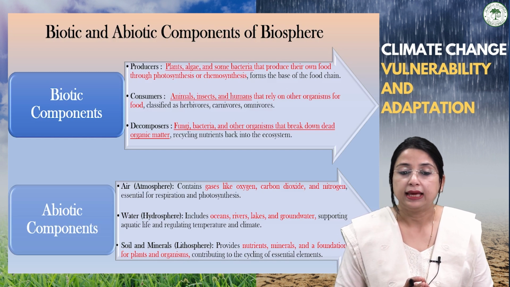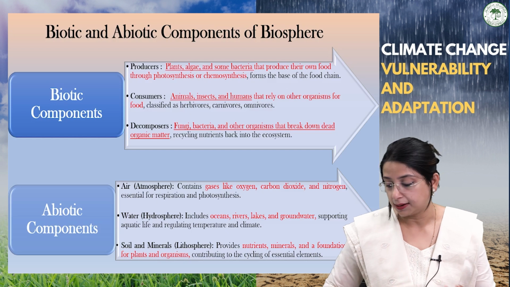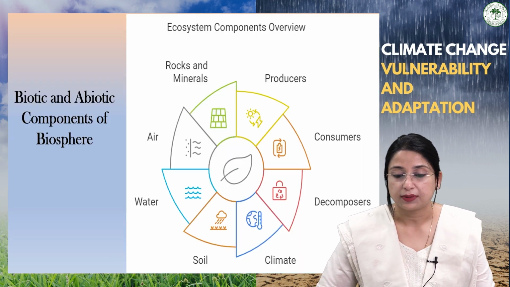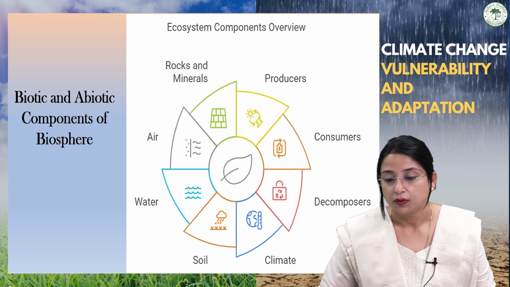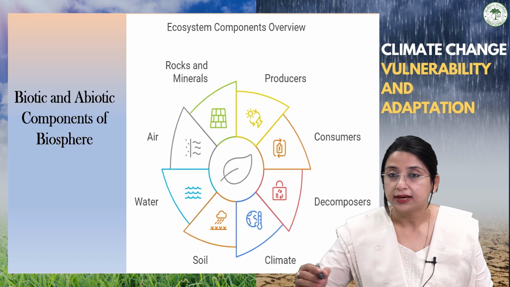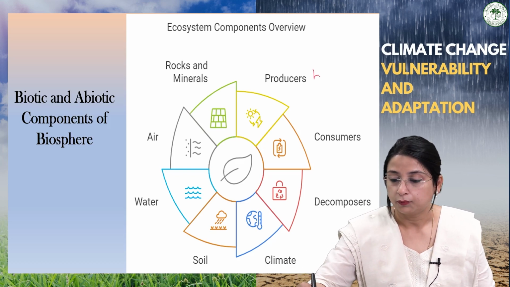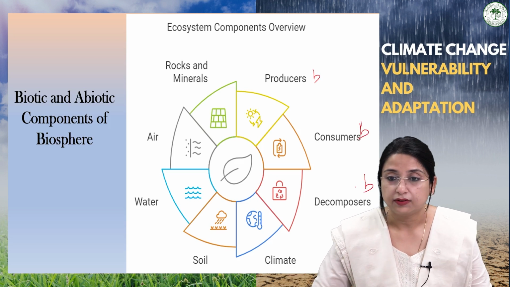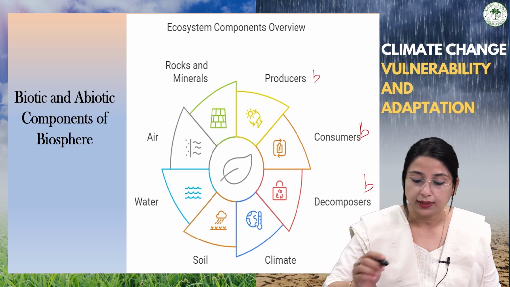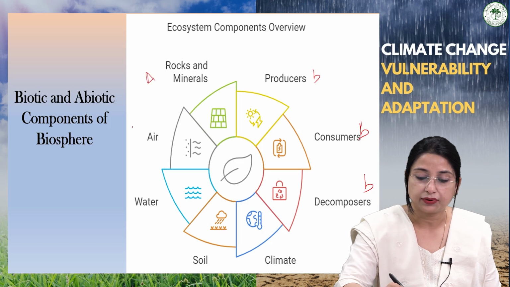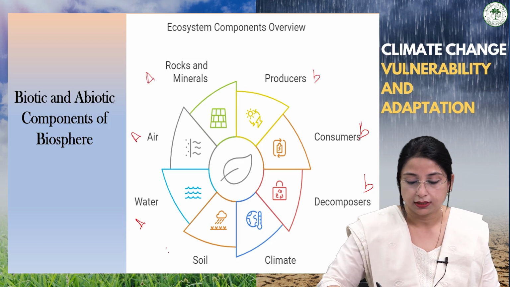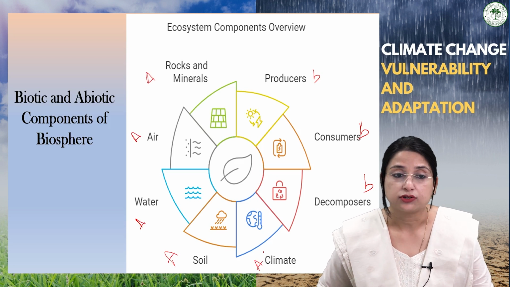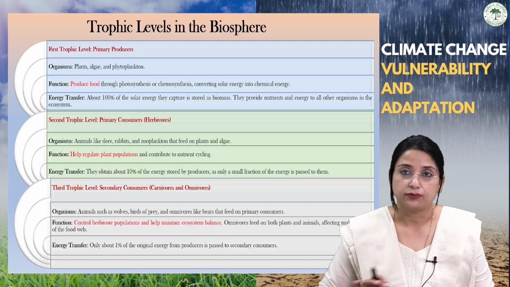So overall, air, water, soil, and minerals comprise the abiotic components of the biosphere. This is a diagrammatic representation. Here you can see that the biotic components comprise producers, consumers, and decomposers. And the abiotic components comprise rock and minerals, air, water, soil, and climate. So these are the biotic and abiotic components of the biosphere.